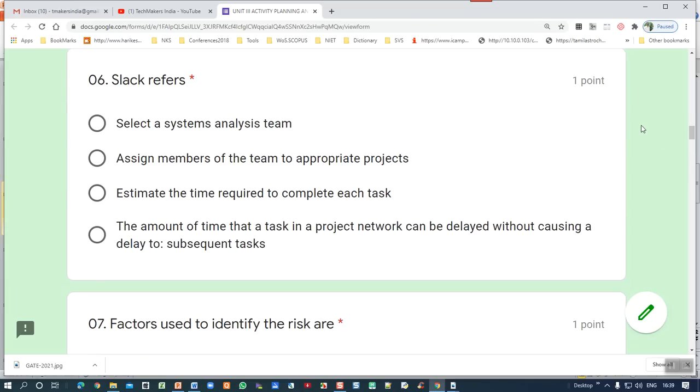Next question. That is slack. Already told you about slack. This one: the amount of time that a task in a project network can be delayed without causing the delay of subsequent tasks. That means completion status. So this is the correct answer.